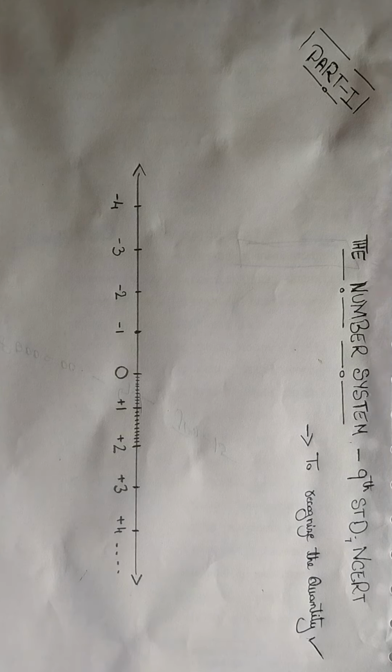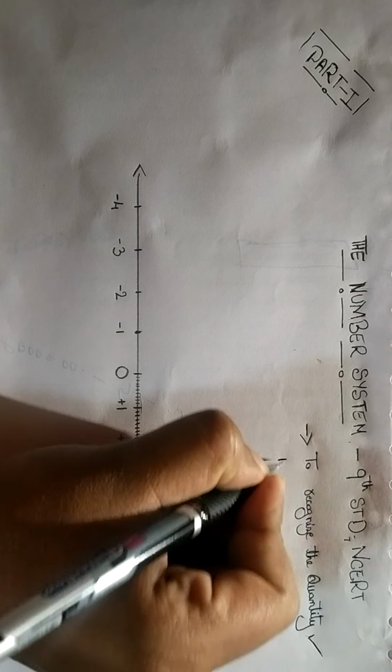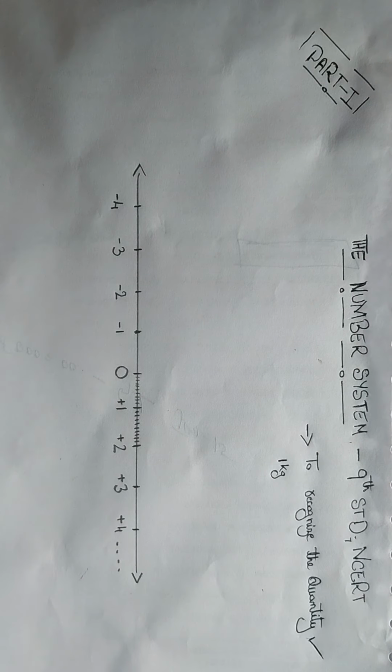If you want to go to a shop and bring any item, you need to specify the quantity of the item. If you want to bring 1 kg of atta, you need to tell them, give me 1 kg of atta.